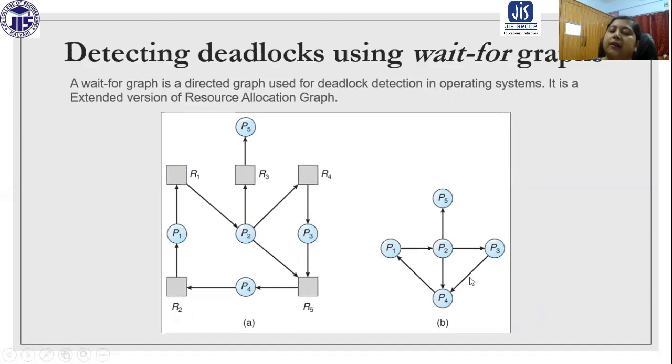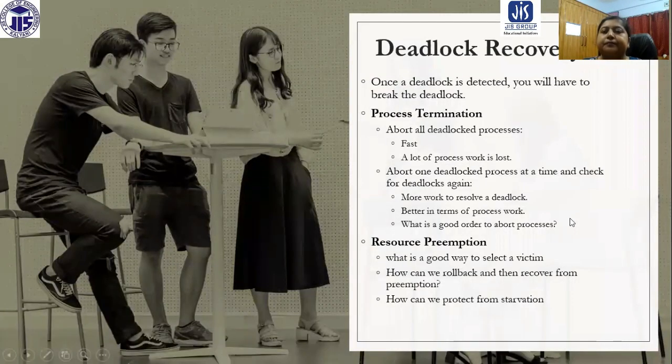So there is a circle again, and the circle is going to say that if there is a deadlock, there must be a cycle, basically. So if we can remove the process resources from the resource allocation graph, then basically we have the wait-for graph. For this reason, it is said to be an extended version of the resource allocation graph. So for deadlock detection, we can use the wait-for graph.